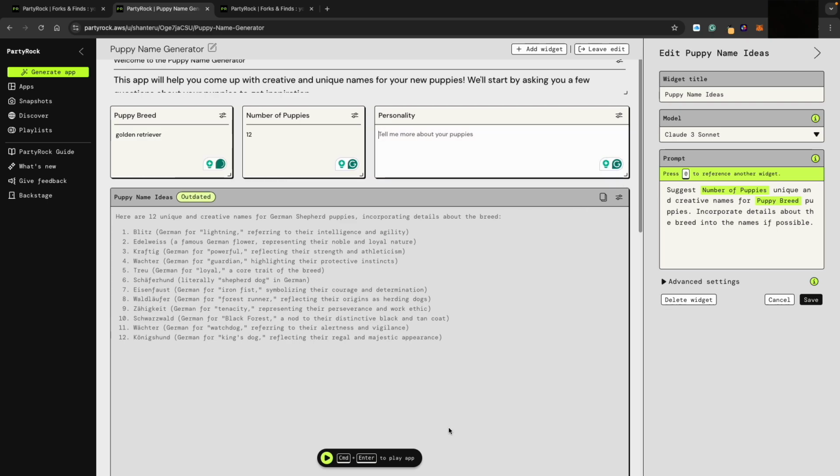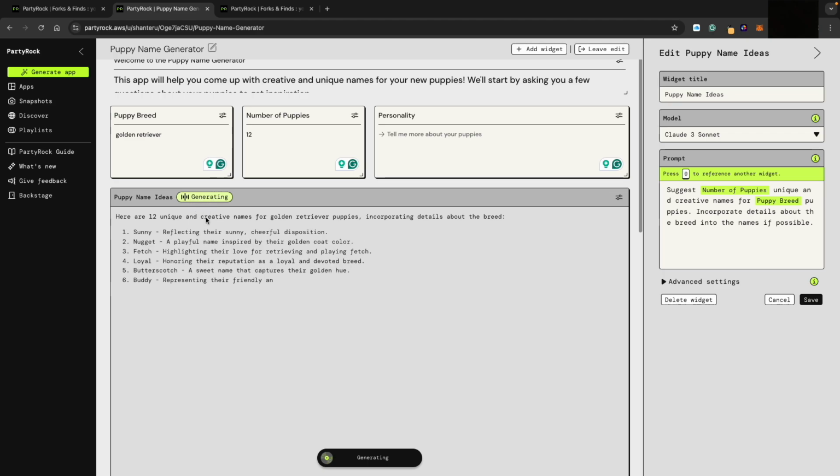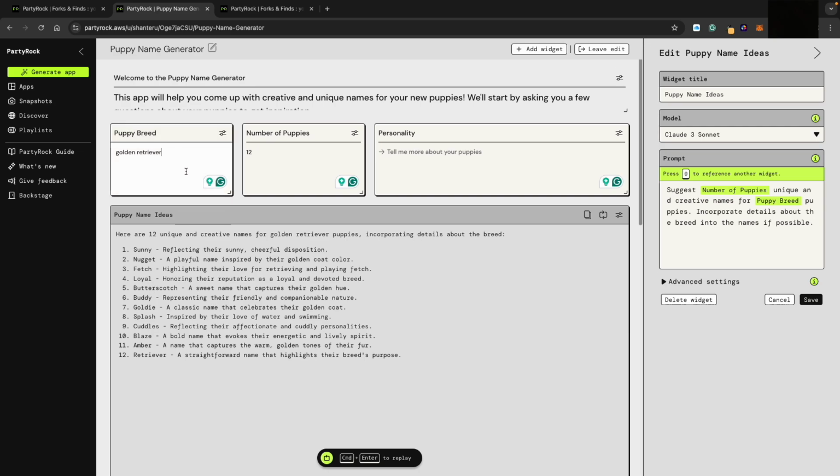Then, okay. Now when I press, you realize that there's always an outdated tag whenever it's not updated. But you can see, I guess they inferred from the name as well. So sometimes you want to be more personal because maybe some German Shepherd or Golden Retriever may not be of the stereotypes. And here we want to talk a bit more that it's cute but lazy, likes to lay around, but it's not really included in the prompt.